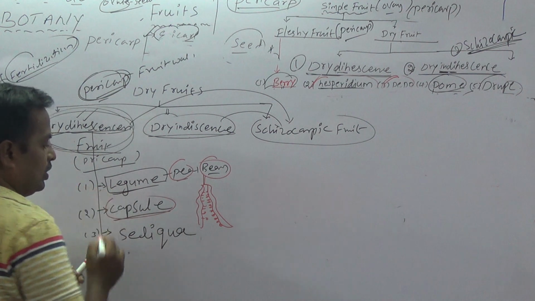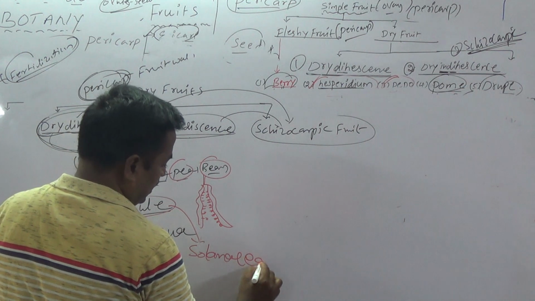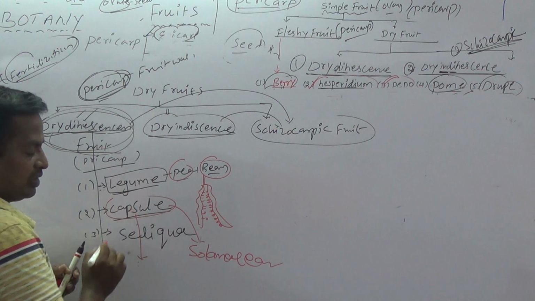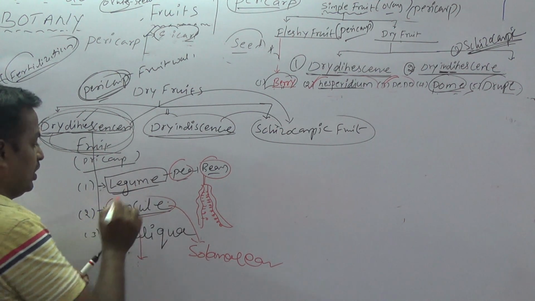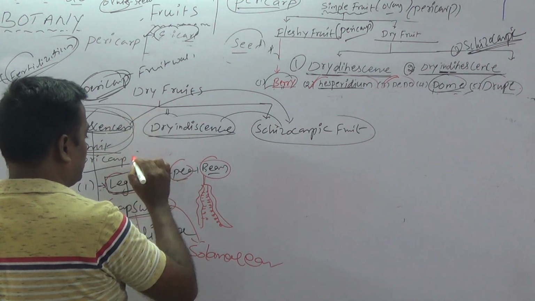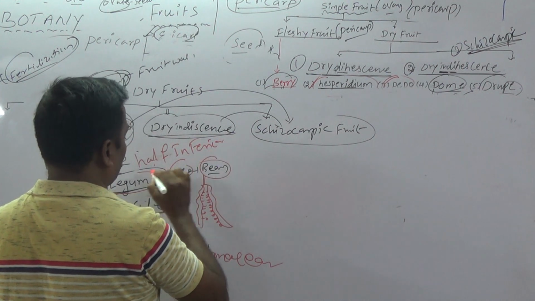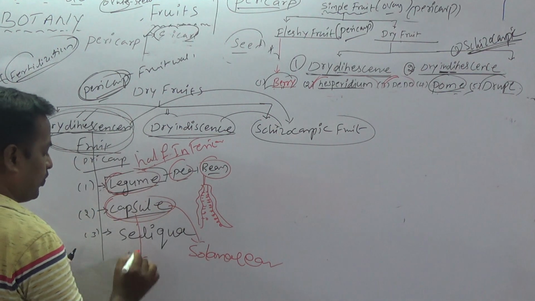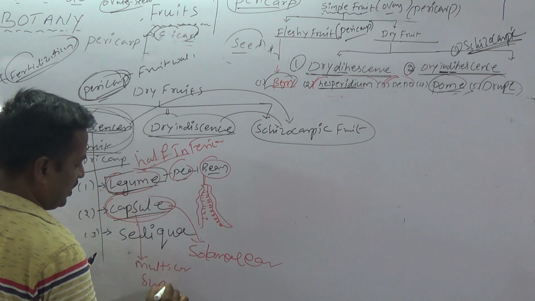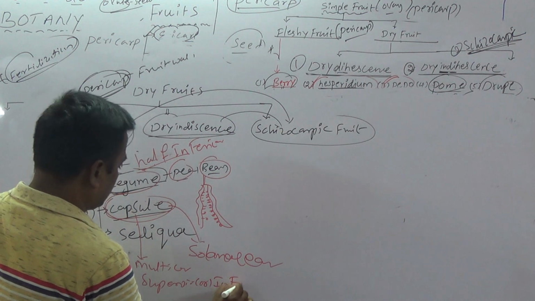And capsule. The capsule is most reported in Solanaceae members. The capsule fruit is developed from a multicarpellary syncarpous, either superior or inferior ovary. But the legume fruit is developed from a superior ovary. Capsule is developed from a multicarpellary ovary, either superior or inferior, students.